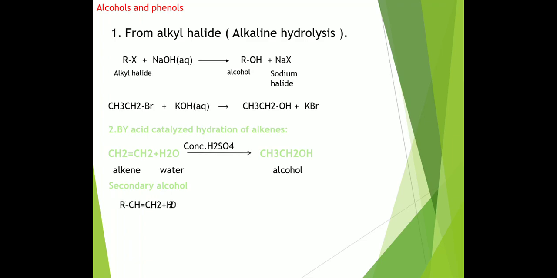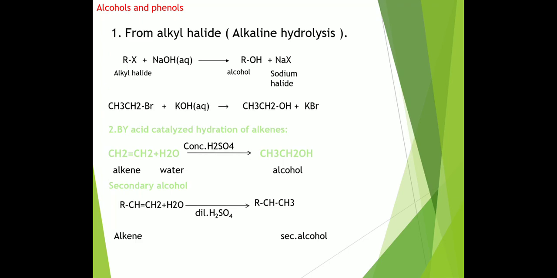In short, when we consider other alkenes instead of ethene, they give secondary alcohols. The reason is that addition of OH takes place at the carbon atom which carries the lesser number of hydrogens, according to Markovnikov's rule.